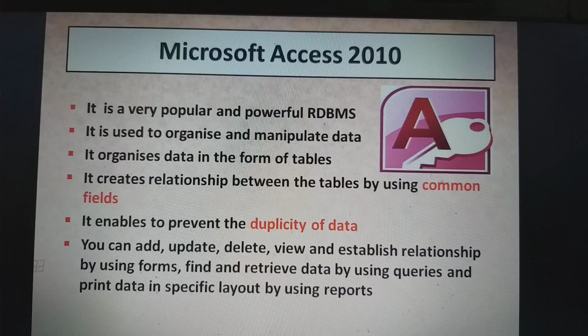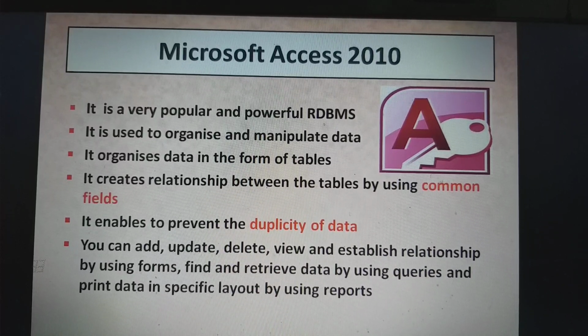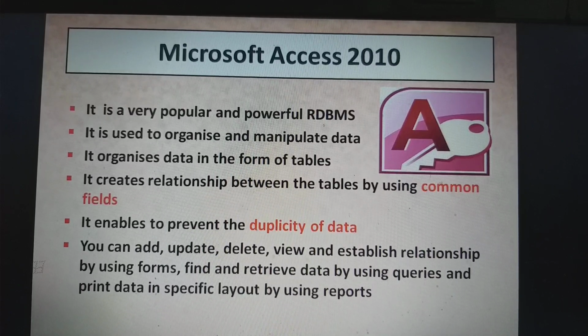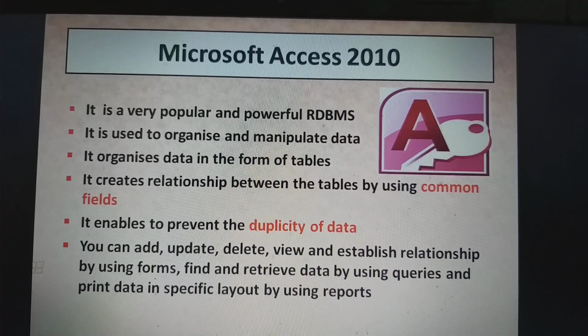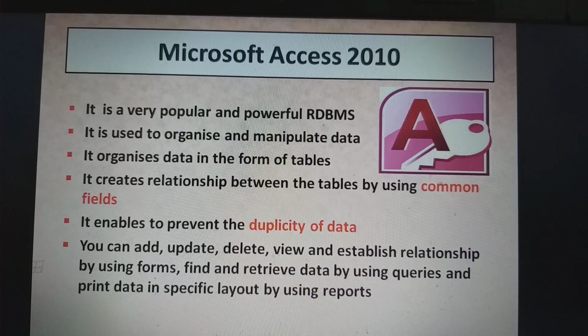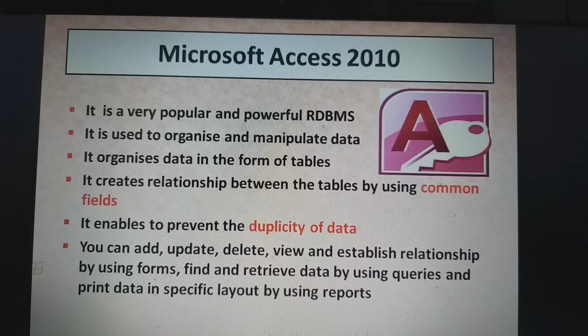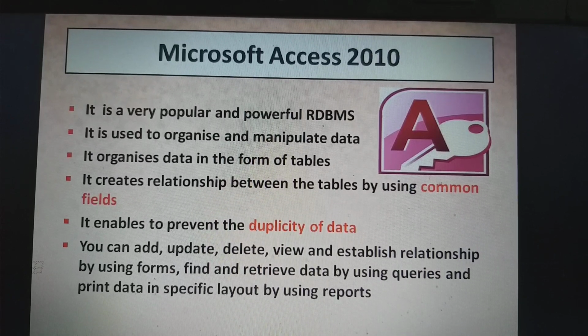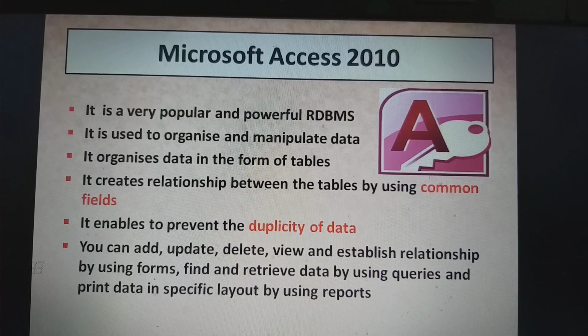Here data is organized in the form of tables. It creates relationship between the tables by using common fields. That is called the primary key. It prevents the duplicity of data. This means that records with identical fields may be rejected.